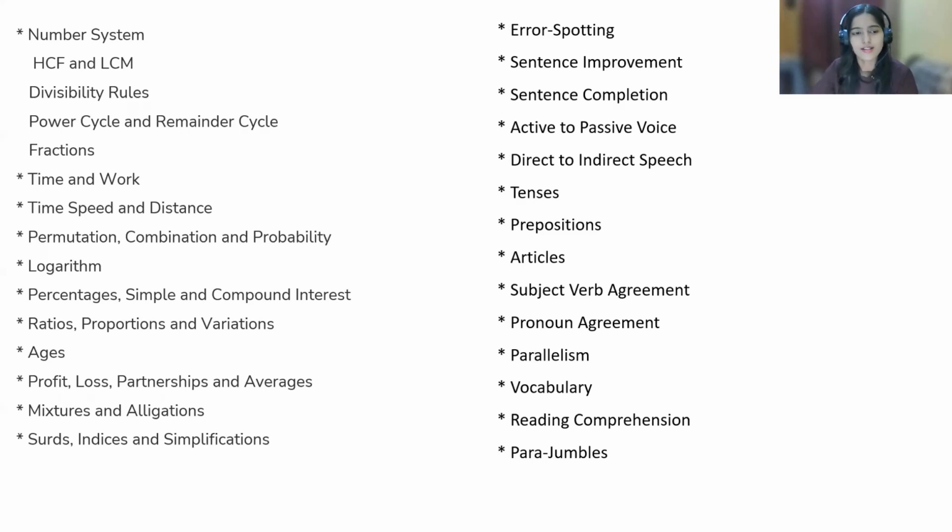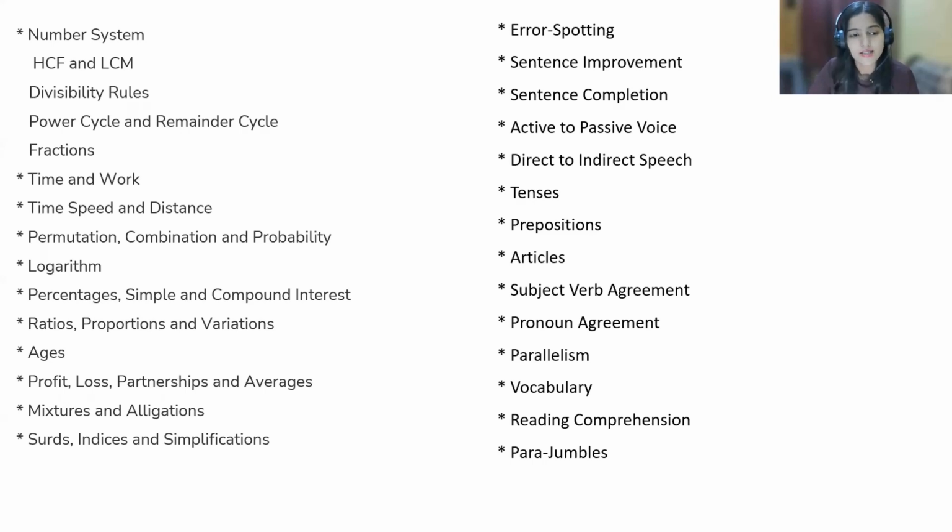Okay, so logarithm: from logarithm you will hardly get 1 or 2 questions, and those would be just formula based. So you can go through the formulas, and that would be more than enough for solving the problem. Percentage, simple and compound interest is again a very important topic. But before this, percentages is important, right? First of all, you have to complete percentage, then I would suggest going on to profit and loss and all these topics, because percentage is a kind of base for these topics.